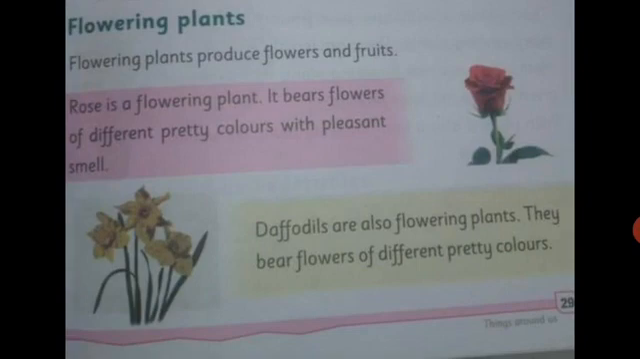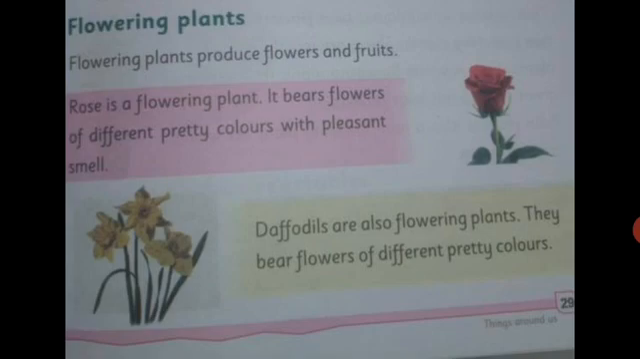Flowering plants produce flowers and fruits. Rose is a flowering plant. It bears flowers of different pretty colors with pleasant smell. Students, here is a rose plant. It grows flowers of different colors and their smell is very pleasant.